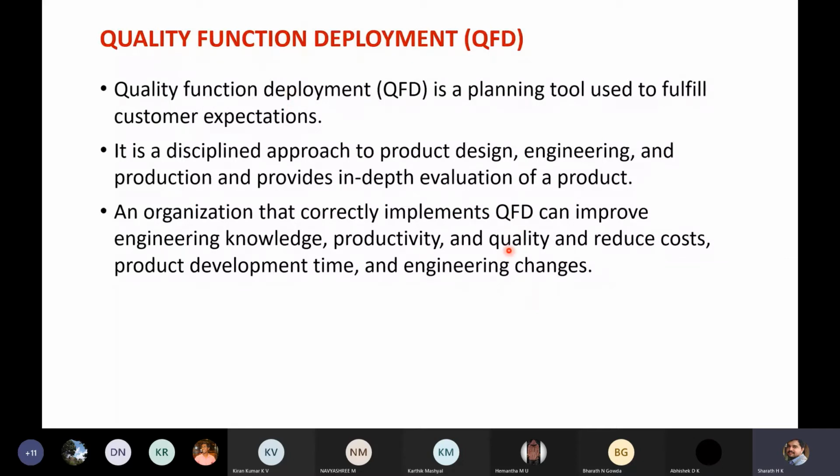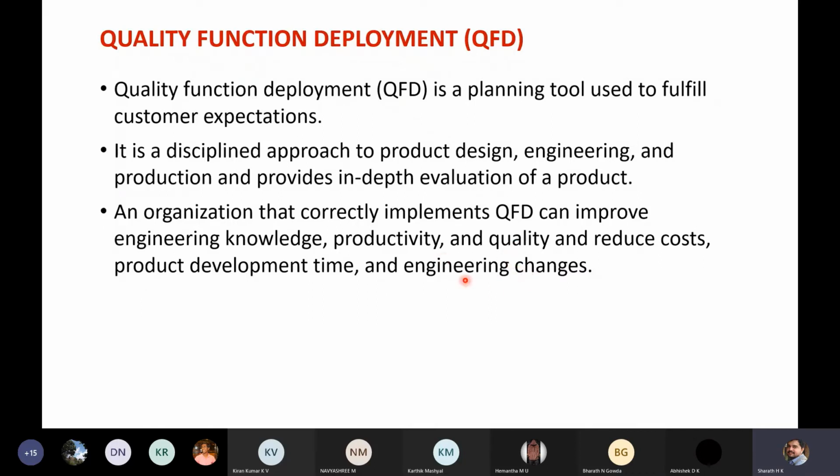Otherwise, if you are not able to understand the needs of the customer or expectations of the customer, and if you go for designing, then what will happen? There are chances that you need to make many modifications in the design, or even if you go for production, after producing a few pieces of a product, you may have to go back to the design stage. So if you follow this approach, that will result in reduction in the number of changes that you need to make in future.